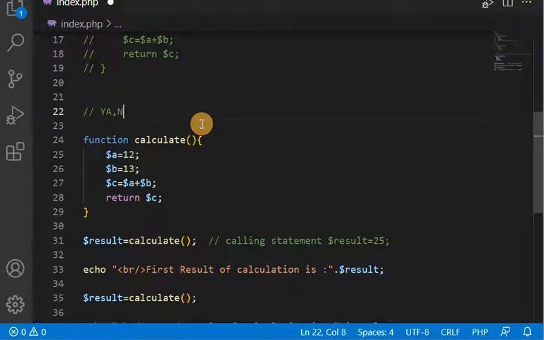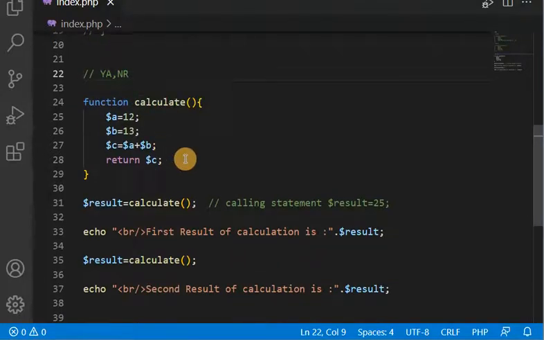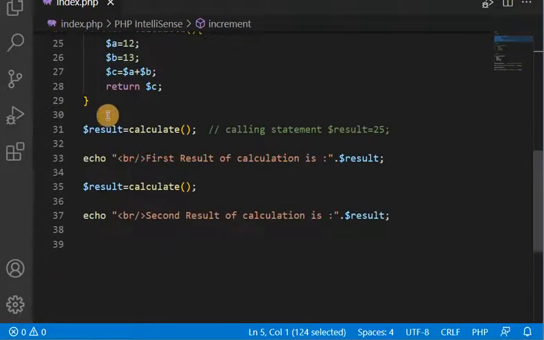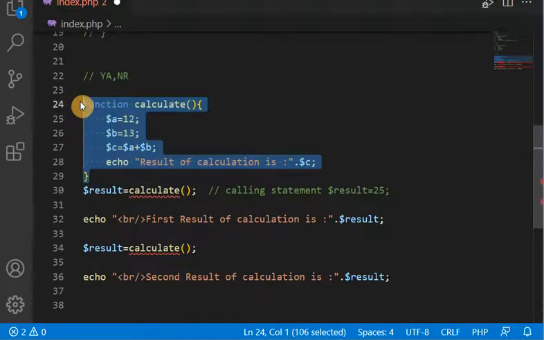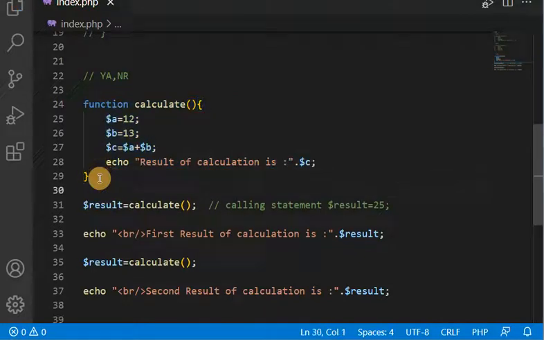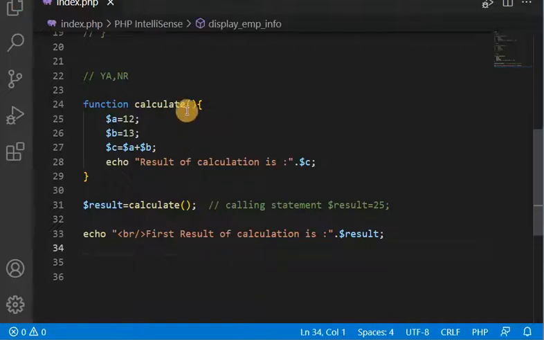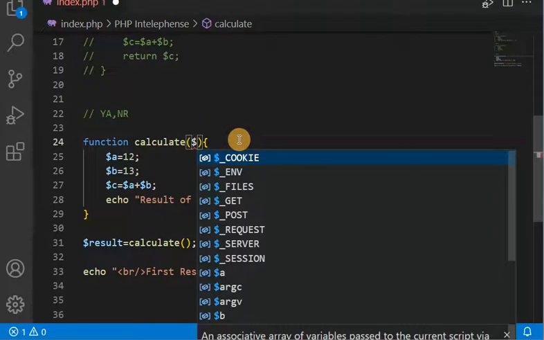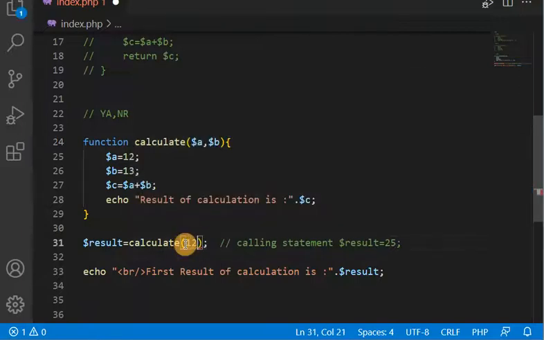Here we are going to pass the argument, but the function will not return anything. So we can modify this function. Let me take this example. So guys, you can see here, we have to pass some arguments. That argument we are going to receive here as $a and $b, and here we are going to pass 12 and 13.